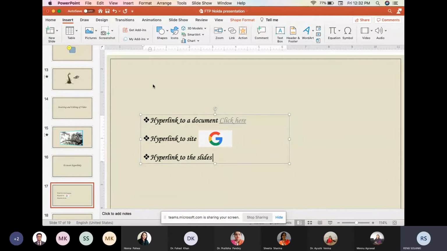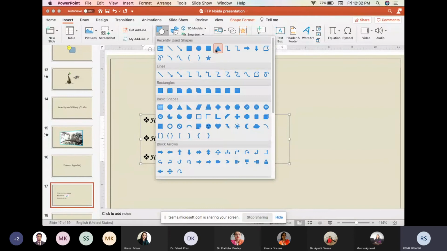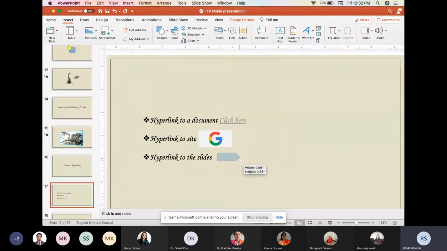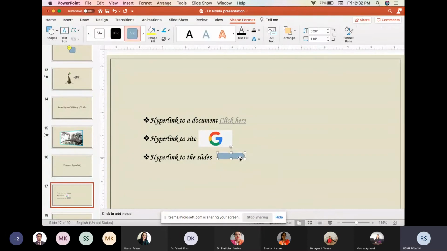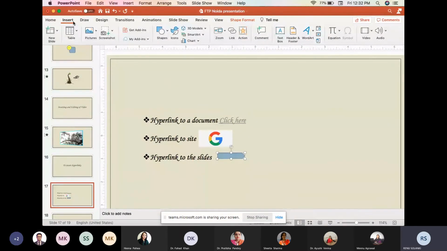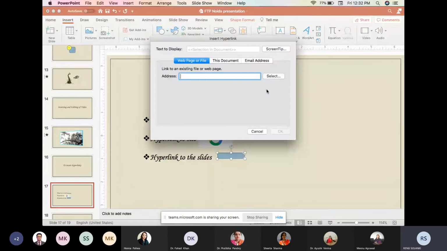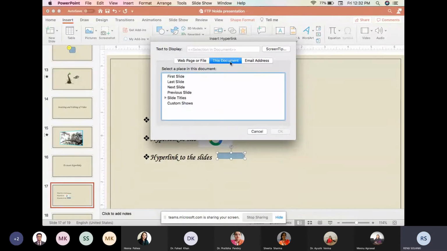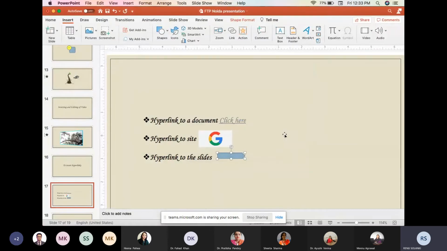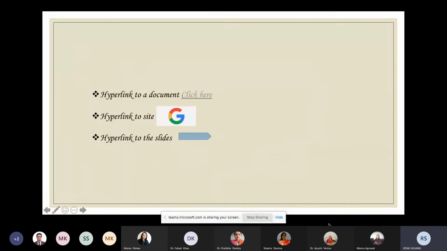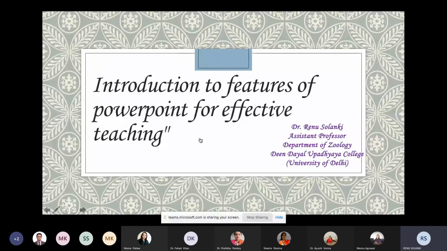Let's see, this time we will use a shape. For example, if I use an arrow, this one, and I select it again, go to Insert and then Link, and this time I want to give the hyperlink to a slide. It is asking me for this document, so I want to open the first slide. Then I click on OK, go to the presentation mode and click on this. It will take you to the first slide of the presentation.